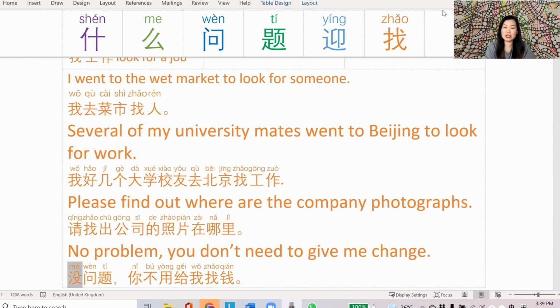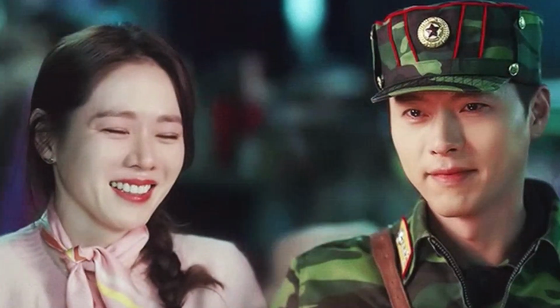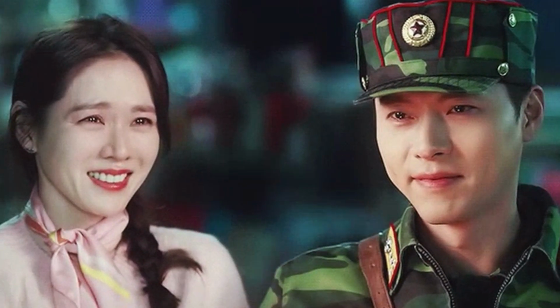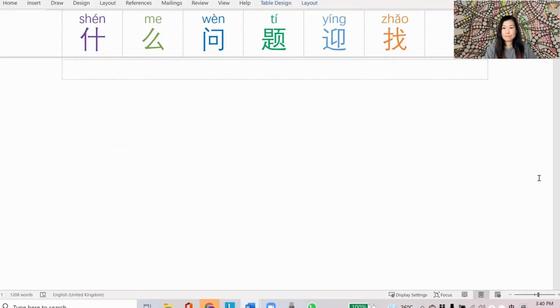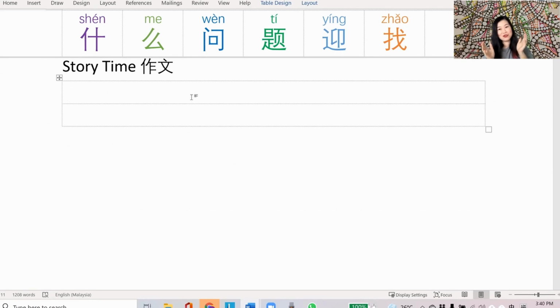I suppose in English we would say, hey, no problem, please keep the change, instead of you don't need to give me change. But I don't know how to express that in 中文. I'll save that for another day. So for now, no problem, you don't need to give me change. 没问题，你不用给我找钱.